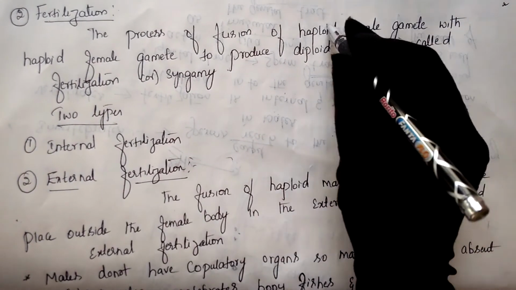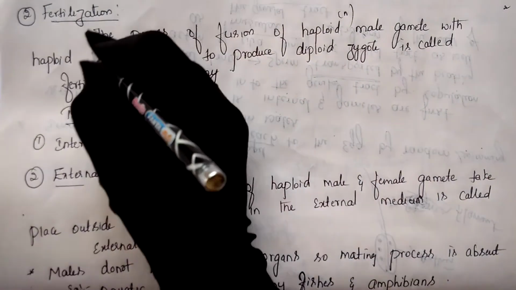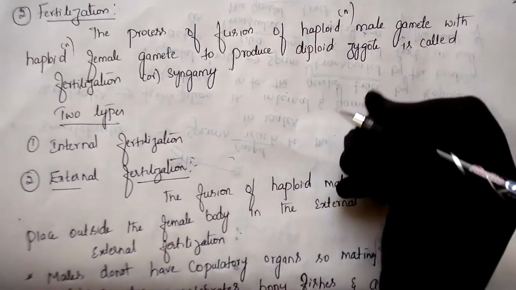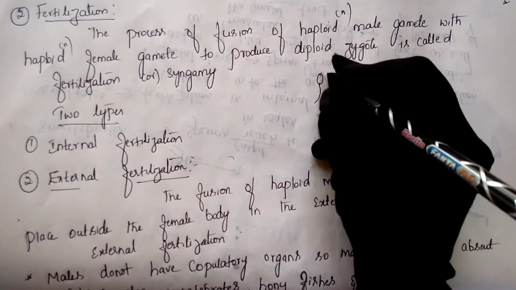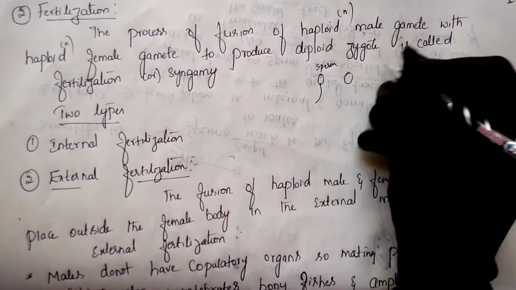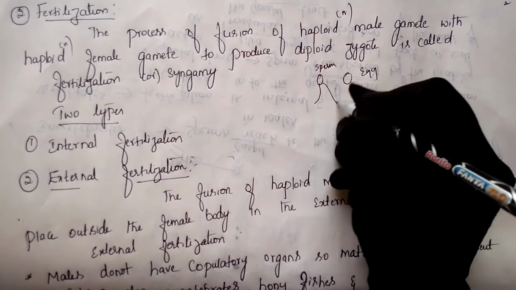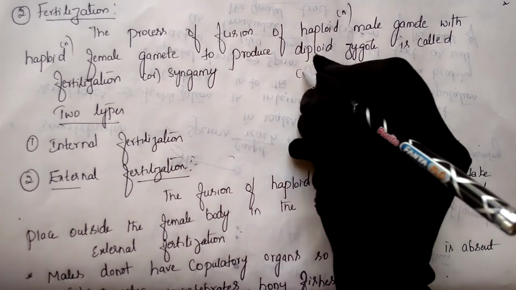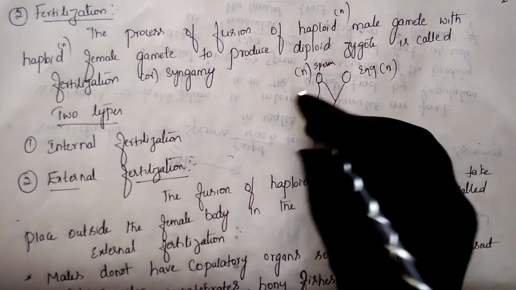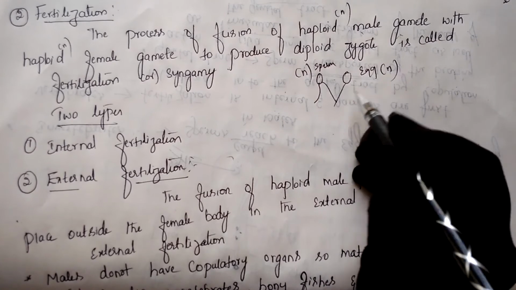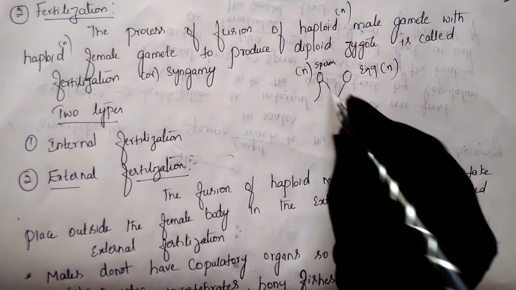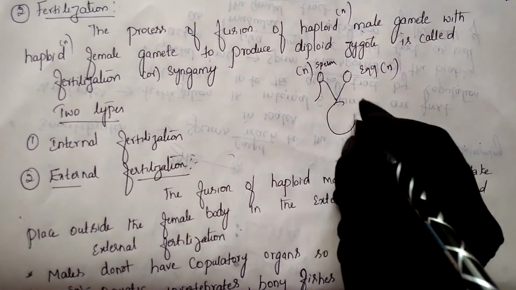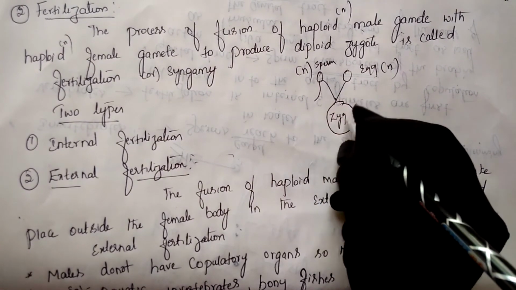The male gamete is in a haploid condition and the female gamete is also haploid. This male gamete is the sperm, the female gamete is the egg, and both are haploid. When the male and female gametes fuse together, they convert into the zygote.